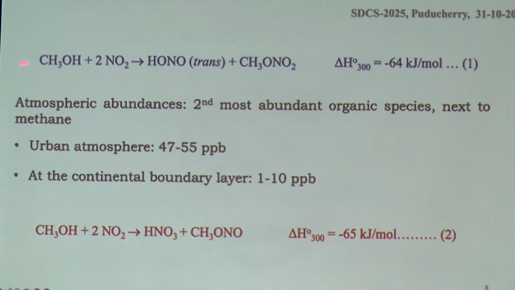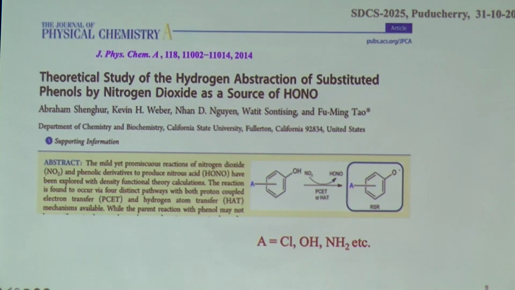We tried not only methanol, but all types of alcohols, aliphatic alcohols, and alcohols containing many different kinds of unsaturated groups. But the reaction is always in this channel. We did not find any trace of nitrous acid production. We also tried different aromatic alcohols. Particularly, we were motivated by theoretical studies published in the Journal of Physical Chemistry a couple of years ago.